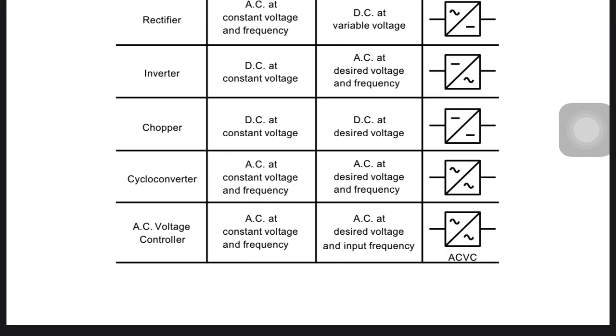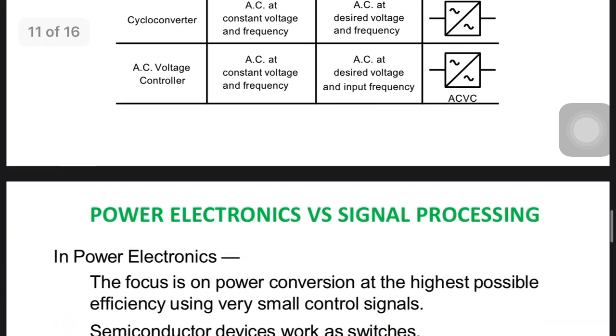It is also called a frequency changer. Now AC voltage control, the on-off controller, is one of the AC to AC converters without changing the frequency, right. So we have 1, 2, 3, 4, 5 types of converters and their symbolic representation.